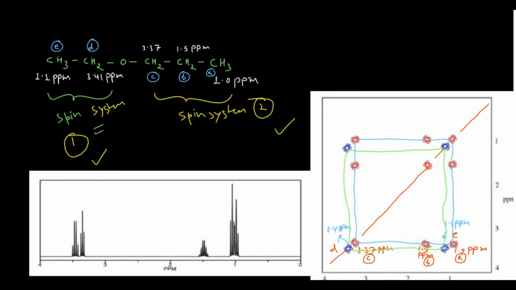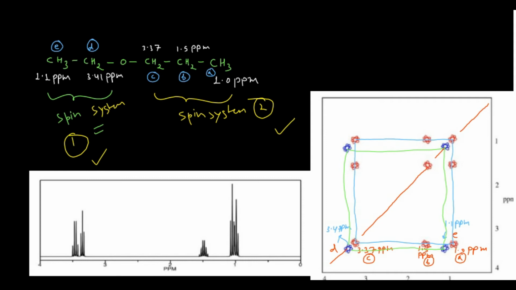Okay, so this correlation it is showing, but you can see the important thing which you are not observing. Because the oxygen is there, this C cannot couple with this 3.41. C cannot couple with D. That's why if you check here, this C is there in the form of the red, but here you will not find any D. So they are not correlating. That means they are not coming in the same row.